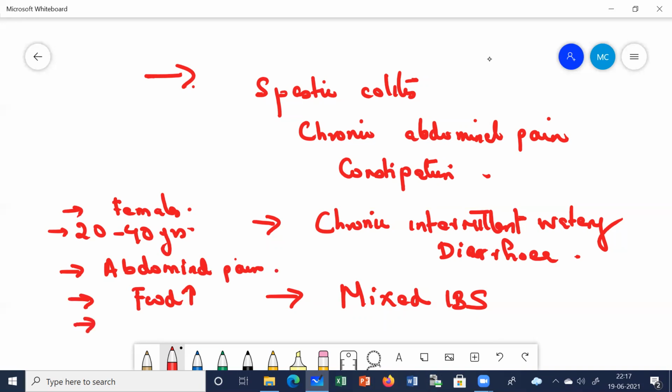In the patients who are having diarrhea, they will complain of painless diarrhea, mostly in the morning. These are some of the clinical features of irritable bowel syndrome. In the constipation-predominant variety, these patients will complain of hard stool, pellet-like, pencil-like stool.